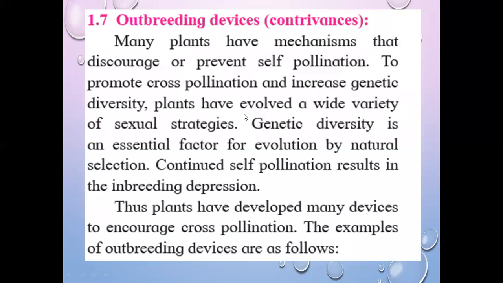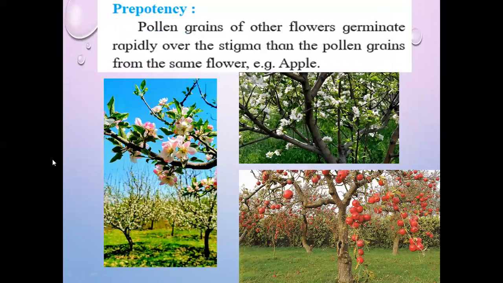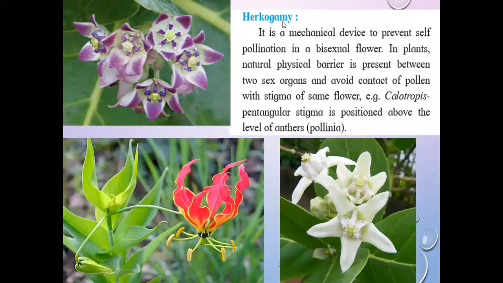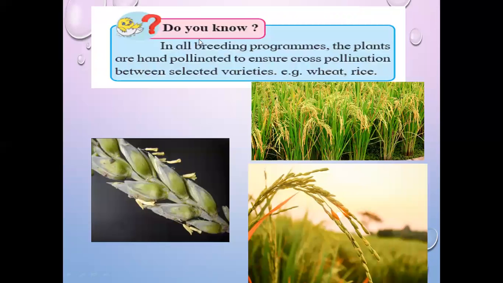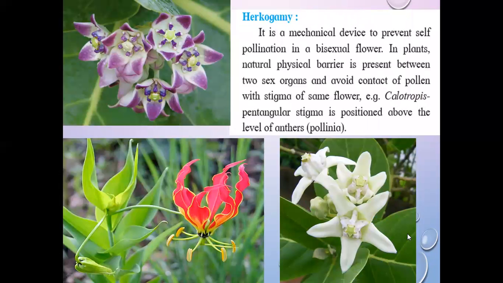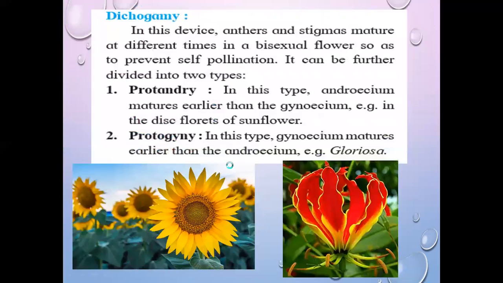See, outbreeding devices: unisexuality, dichogamy, prepotency, heterostyly, hercogamy, self-incompatibility. So many devices are there, but we'll discuss this in the next lecture.